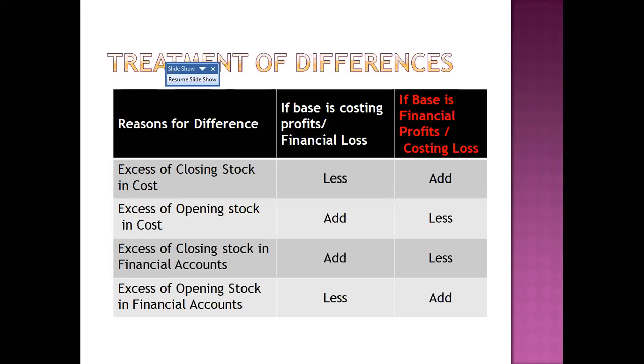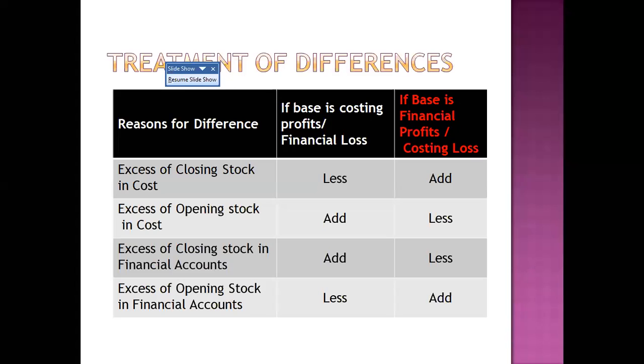Take for example, I will take the last one, excess of opening stock in financial accounts. That means the opening stock amount written in the financial account is more than the cost accounting's opening stock. So what is the impact when you are writing the excess amount in the financial accounts in opening stock? If anything is written on the left hand side, that is the debit side, we treat this opening stock as an expense. That means the profit appearing in the financial accounting is less than the cost accounting profit.